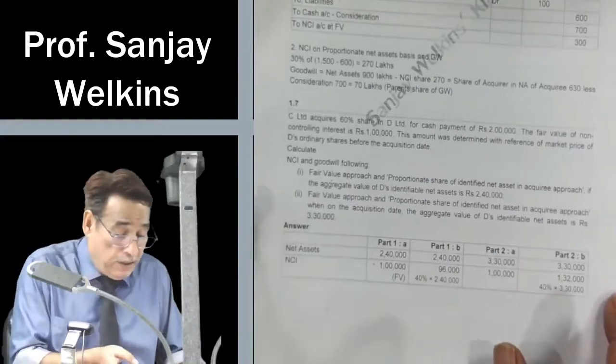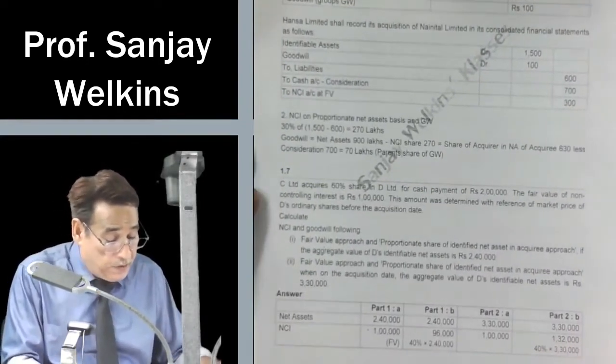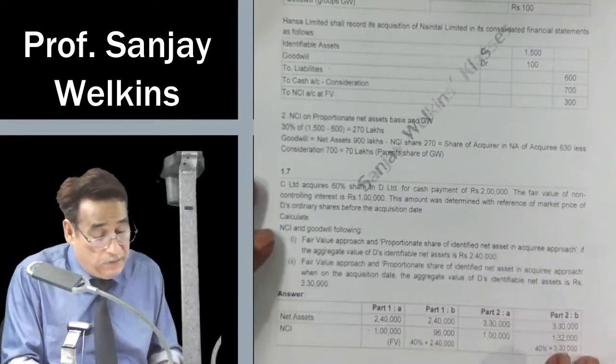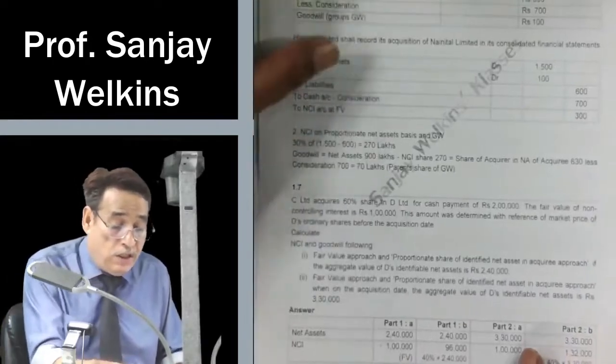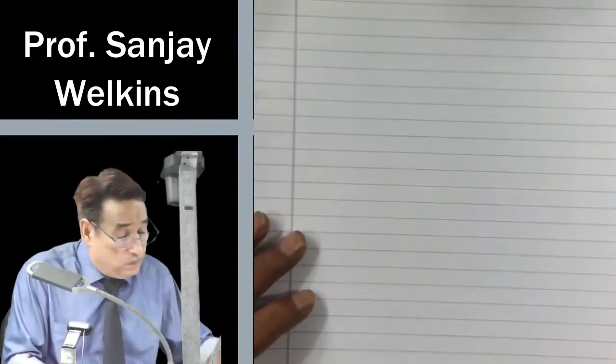In 1.7, what is given to you? C Limited acquired 60% share in D Limited for cash payment of rupees 2 lakh. Okay, I will keep this sheet here and I will analyze the question simultaneously.